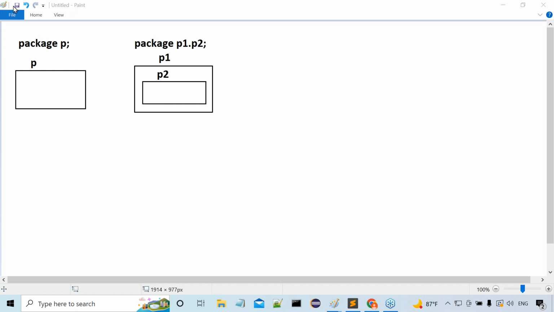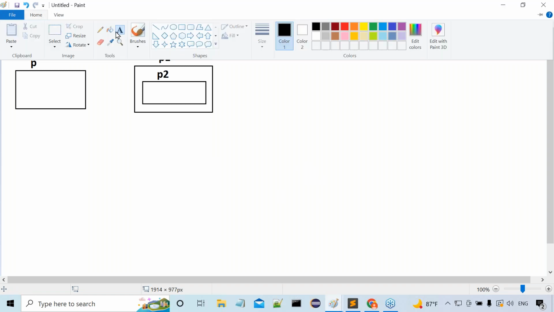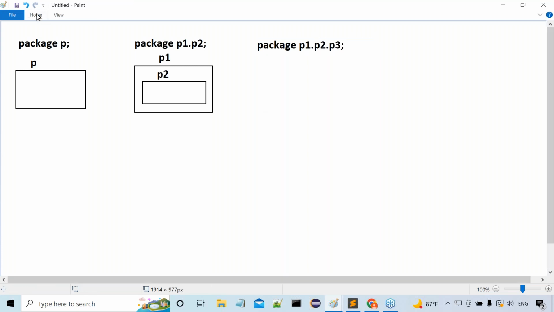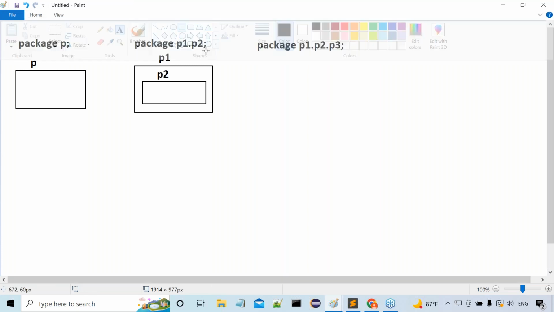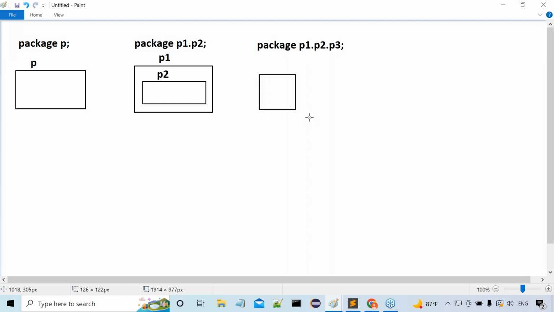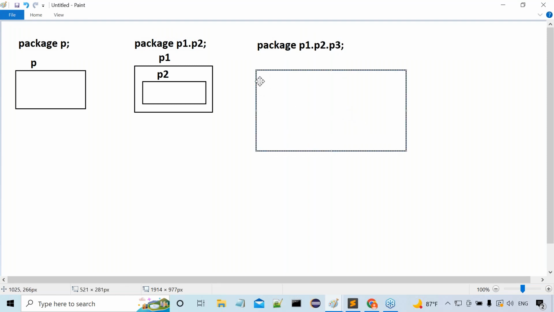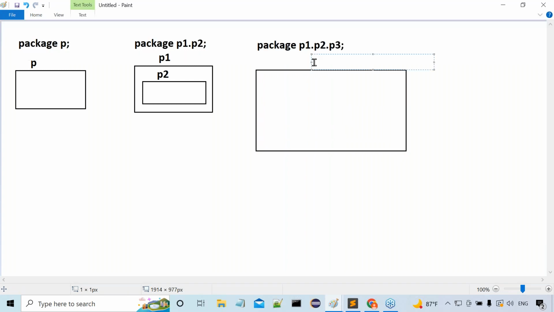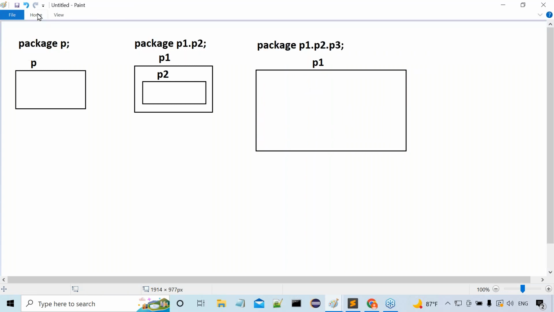For example, if I provide package p1.p2.p3, now tell me how many folders will be created in a nested manner? Three folders will be created, right? What is the name of the first one? P1, that's okay. Then what is the second one? P2. That would be created inside this P1 package or not?